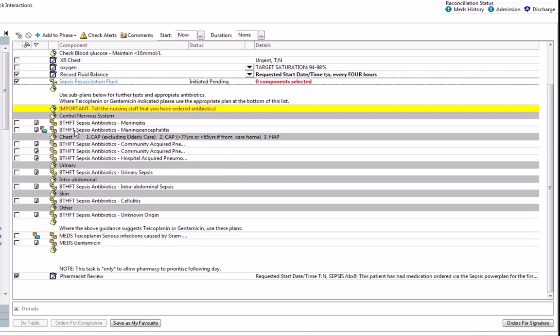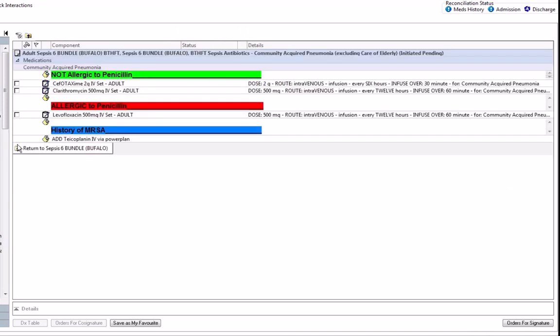So if we have a patient, aged 47, who has a community-acquired pneumonia, excluding elderly care, we would tick on the first box, and it would bring up the antibiotic regime required. Important that you know your patient's allergy status, and according to that, you would then tick the correct antibiotics that you required.